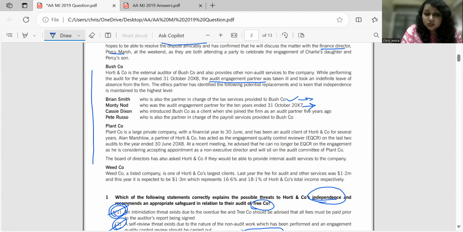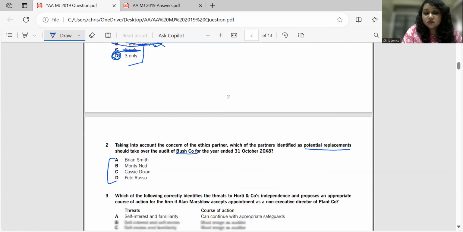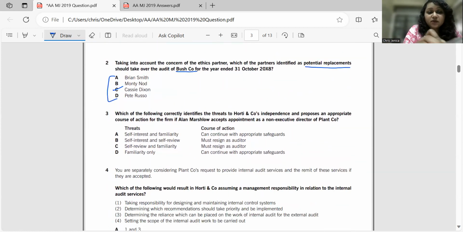Next, who introduced Bush Company as a client when she joined the firm as an audit partner 5 years ago? So basically, this person is not engaged with the client firm as of now. He or she has just introduced the client to Horty Company, right? Now, this could be the correct answer. Let me check with the next one also. Pete Russo, who is also the partner in charge of the payroll services. Again, he is already engaged with this Bush company, right? So I think Cassie Dixon would be the correct answer. Yes, C would be the correct answer.